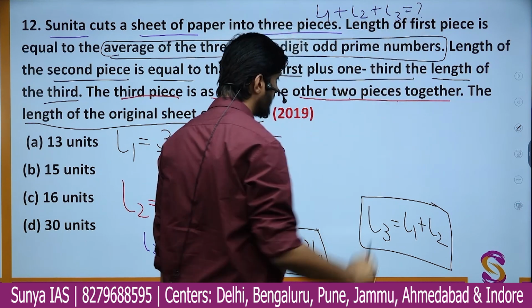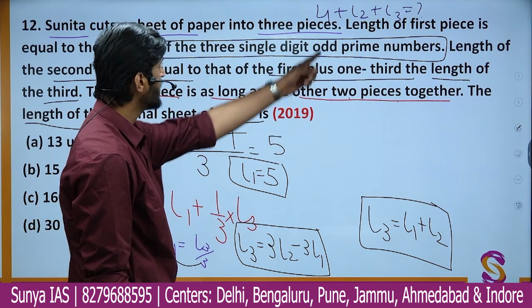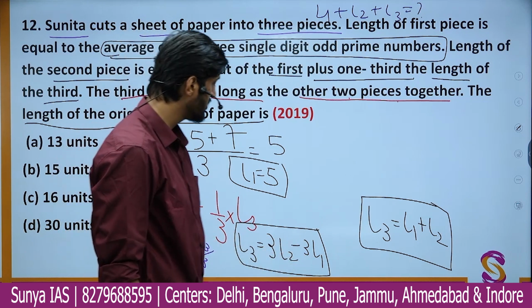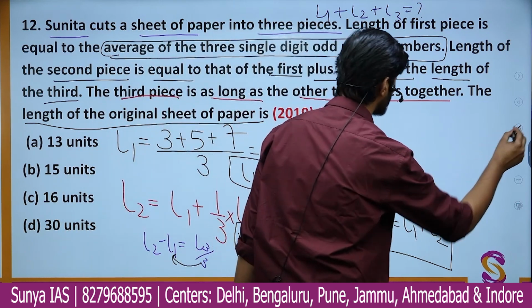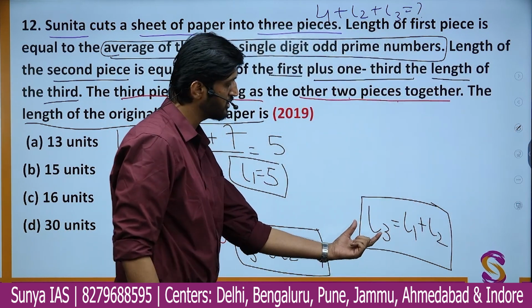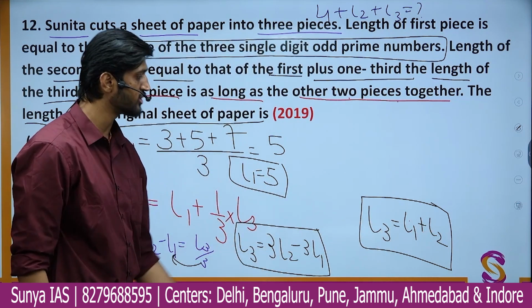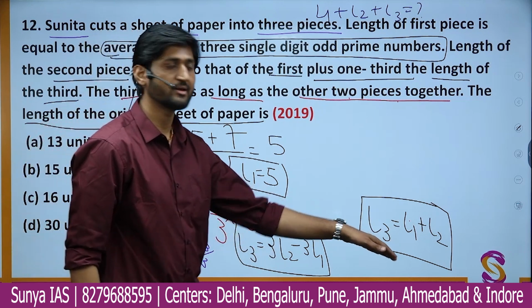Okay. So here we know the value of L1 as simply 5. What about L2 and L3? So we have 2 equations using which we can get the value. Now here you can see that this equation is also in terms of L3. So L3 is equal to something. Here also you have L3 is equal to something. So both of the equations are containing L3.